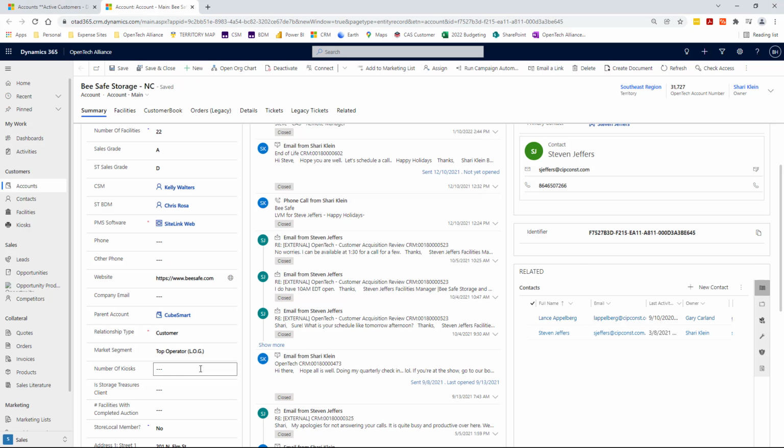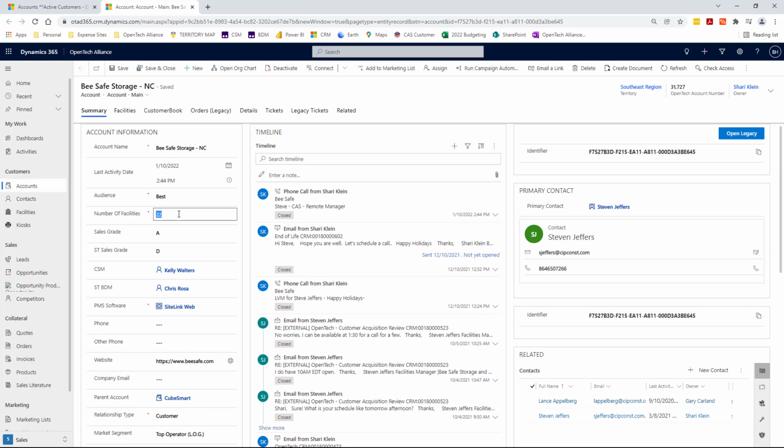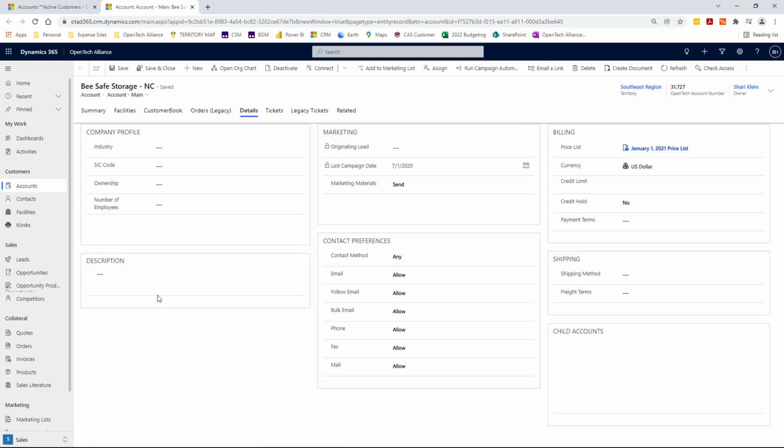So my goodness. How important is that information, right? And very good. It looks like this information is relatively up to date. But wouldn't it be nice in the details to actually put 5 new builds in process? Or maybe even put a note in there for the BDM to alert them to that piece of information.